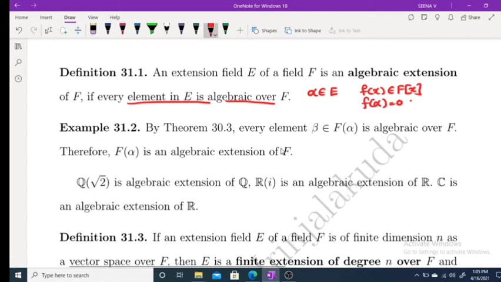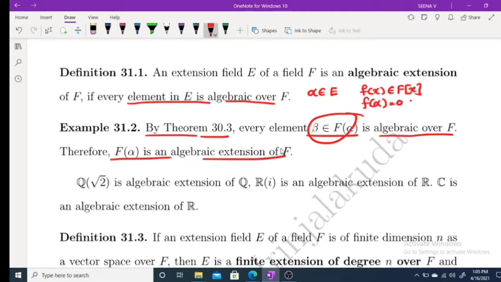By theorem 30.3, if beta belongs to F(alpha) is algebraic over F, every element beta belongs to F(alpha) is algebraic over F. Therefore, F(alpha) is an algebraic extension of F. We just recall theorem 30.3. In that case, we have already discussed every element beta belongs to F(alpha) is algebraic over F. That means every element in F(alpha) is algebraic over F. That means F(alpha) is an algebraic extension of F.